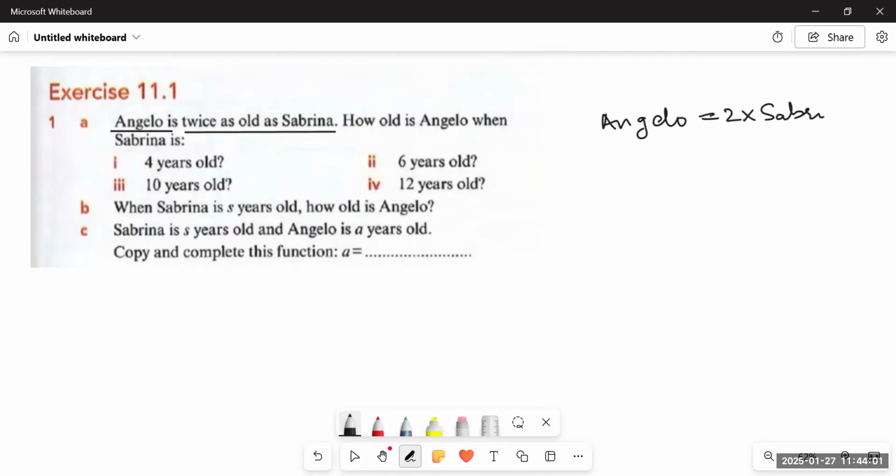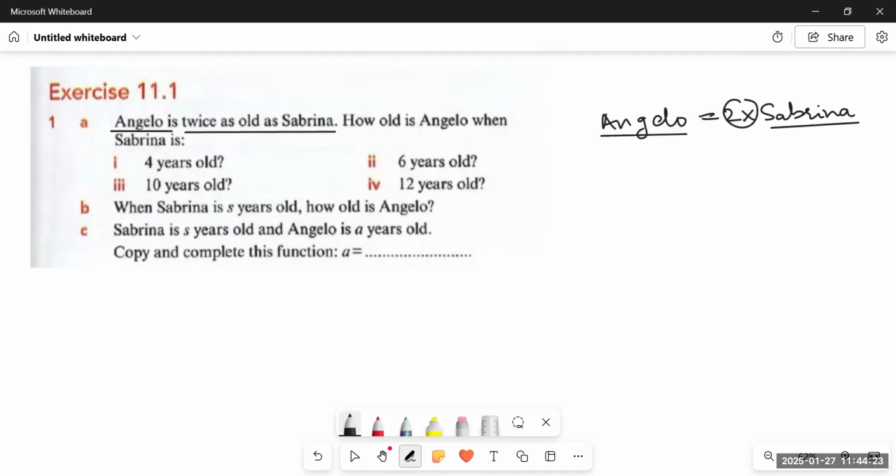It simply means Angelo equals twice, that is 2 multiplied by, as old as Sabrina, meaning the age of Sabrina. Whatever the age of Sabrina is, if we multiply it by 2, we will get the age of Angelo. This is what this statement means.